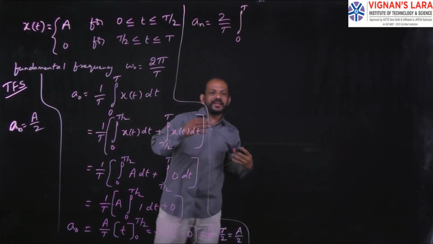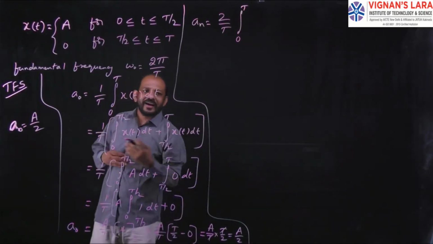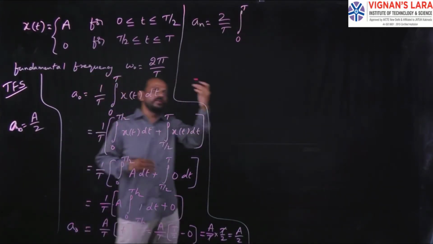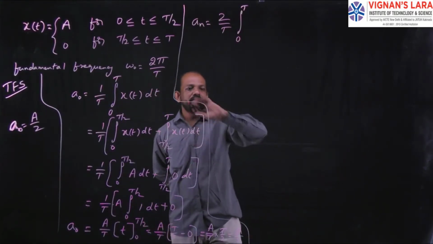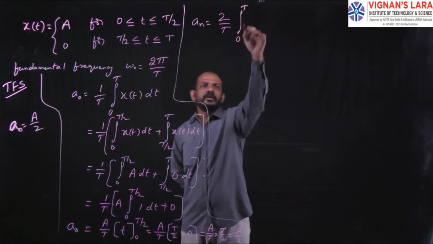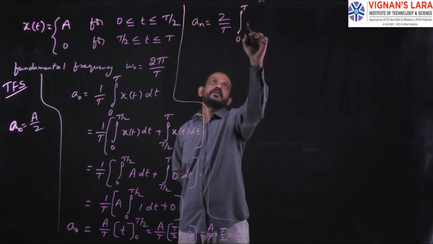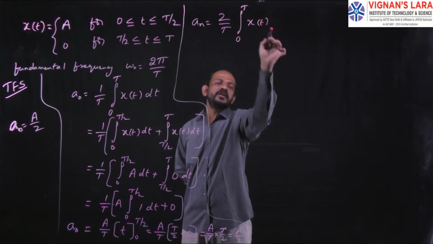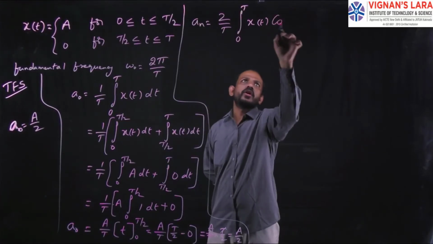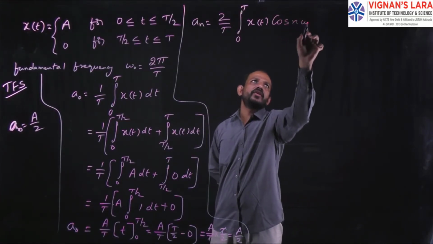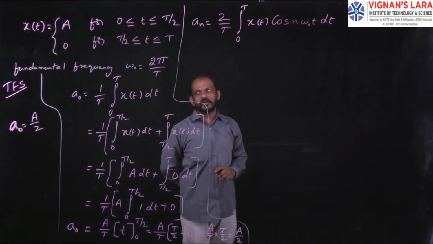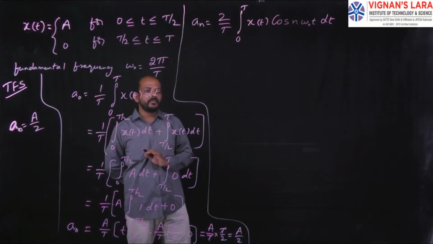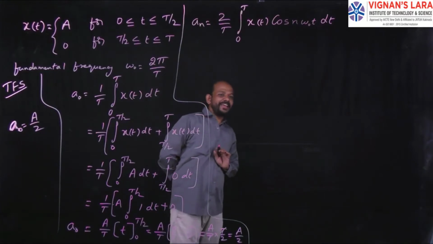If they had given another waveform with another time period or interval, the limits would change. So in this waveform the limits are 0 to T, of x of t cos n omega naught t dt. This is the formula for finding the value of an.